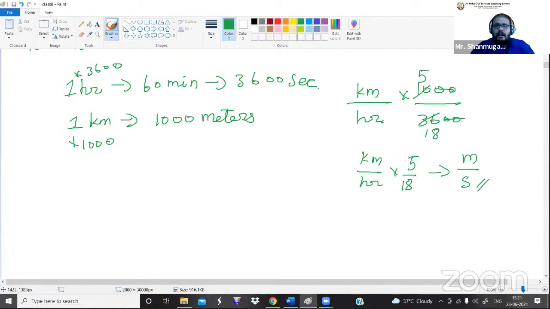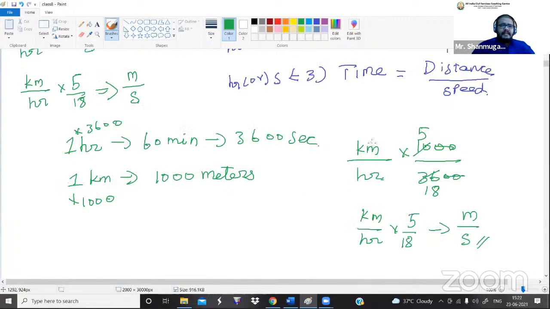So can you get the point why we are multiplying by 5 by 18 now? So this is the reason behind that. If you want to convert the kilometer per hour into meter per second, we have to multiply it by 5 by 18. Now you may ask, sir, what is next? If you want to convert the meter per second into kilometer per hour, what do we have to do, sir? That is your next question. So let me tell you now.